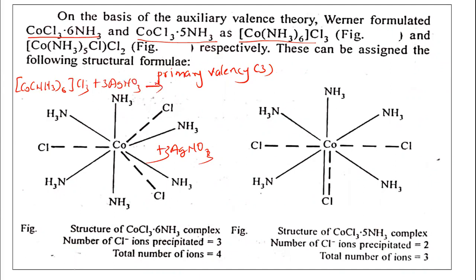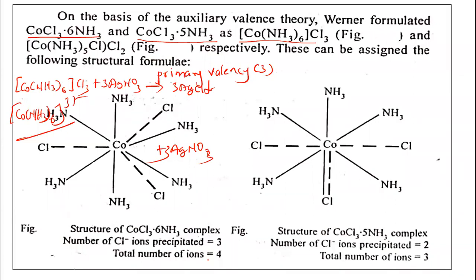We are getting the precipitate of 3 silver chloride here. Because these 3 chloride ions are ionizable, they are easily removed, as they are in the outer sphere of the coordination compound, the ionizable sphere. And this complex ion, [Co(NH3)6]3+, is separated here. This is the complex ion. But the secondary valency is not removed. It is fixed, attached to the cobalt here.